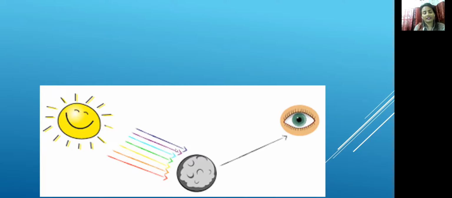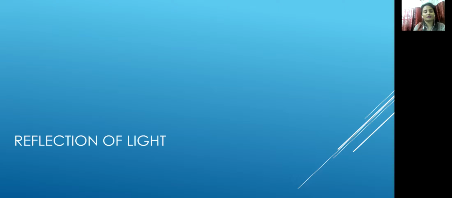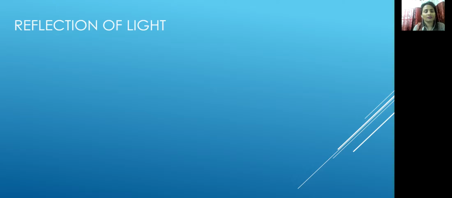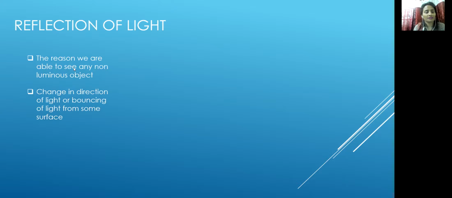Light emitted from the sun strikes the moon and gets back to our eye, and by this we can see the moon in the dark night also. So by reflection all things are possible to see. The moon is visible by reflection. So we can now understand what reflection is. Reflection is the reason by which we are able to see non-luminous objects.